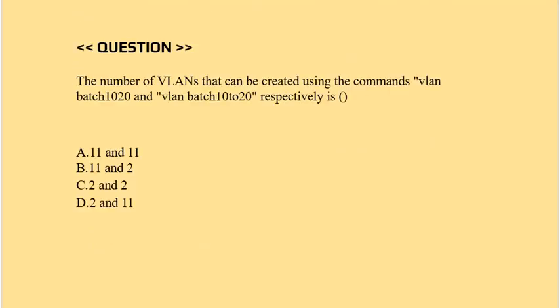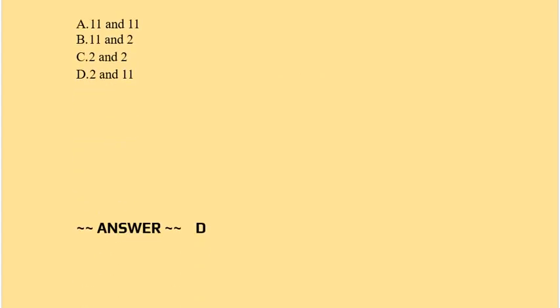Question is the number of VLANs that can be created using the commands VLAN batch 10 20 and VLAN batch 10 to 20 respectively is option A 11 and 11. Option B 11 and 2. Option C 2 and 2. Option D 2 and 11. Correct answer is option D.